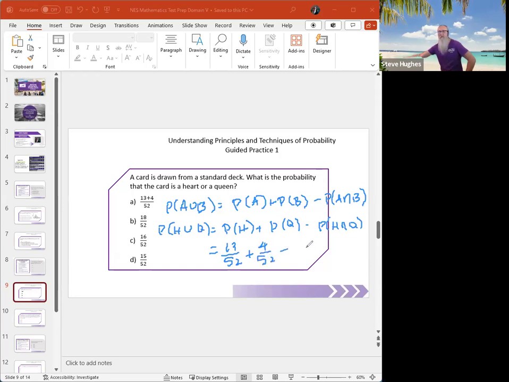And is there a place where you have a heart and a queen? Yes, there is a queen of hearts. How many is that? That is 1 of the cards. So that's 13 plus 4 is 17, minus 1 is 16 over 52. So 16 over 52 is the probability that you select a card which is either a heart or a queen.